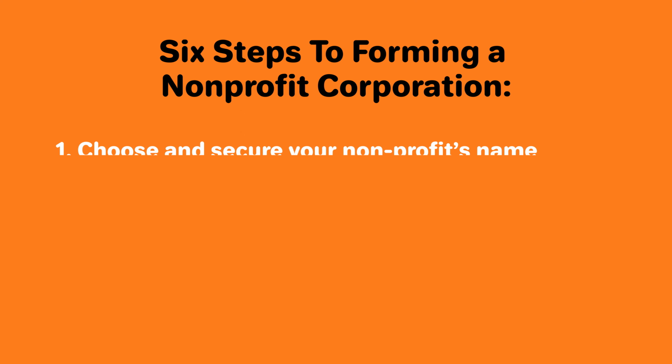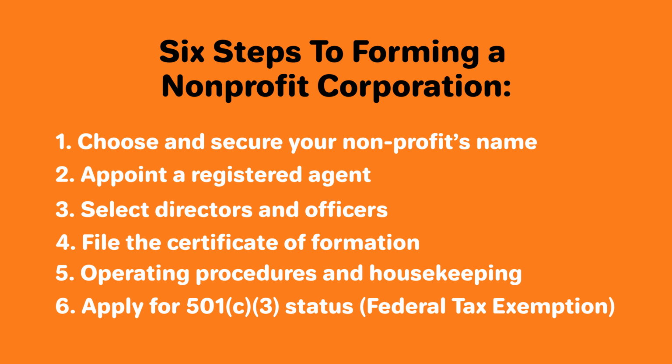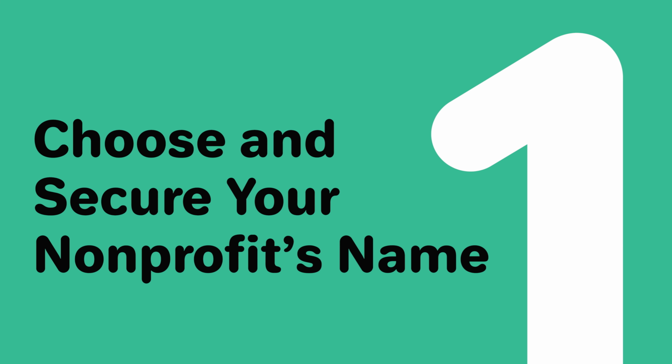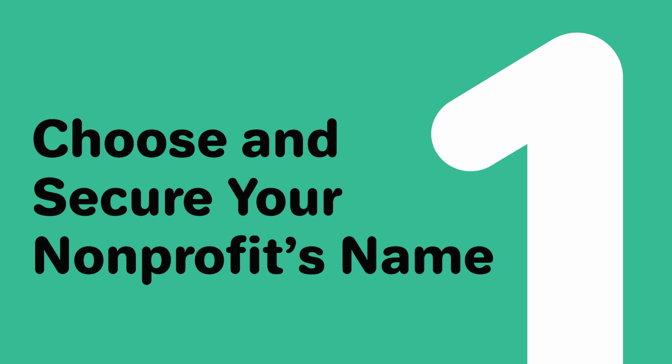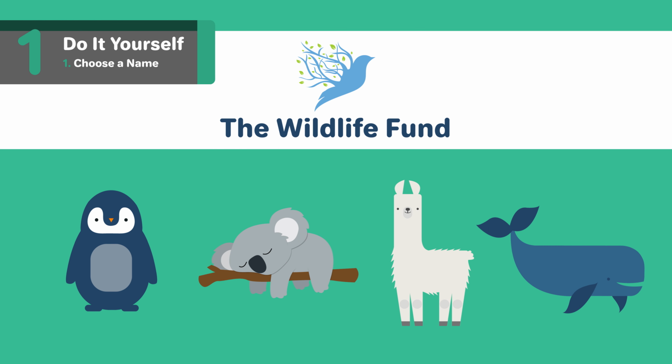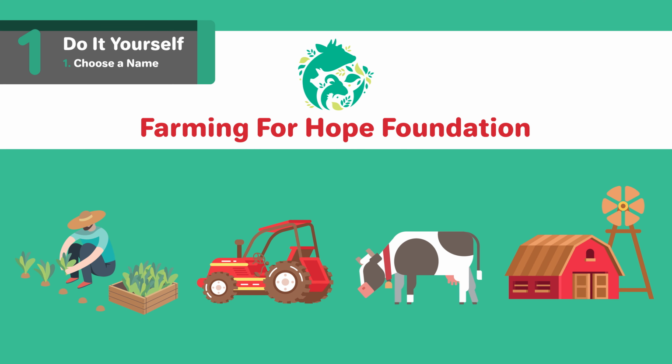Option 1. Do it yourself. If you want to save money, you can form a nonprofit corporation on your own. Let's take a look at the steps to forming a nonprofit corporation on your own. 1. Choose and secure your nonprofit's name. The name you select for your nonprofit will establish its brand. It's the first thing most people will learn about your organization.